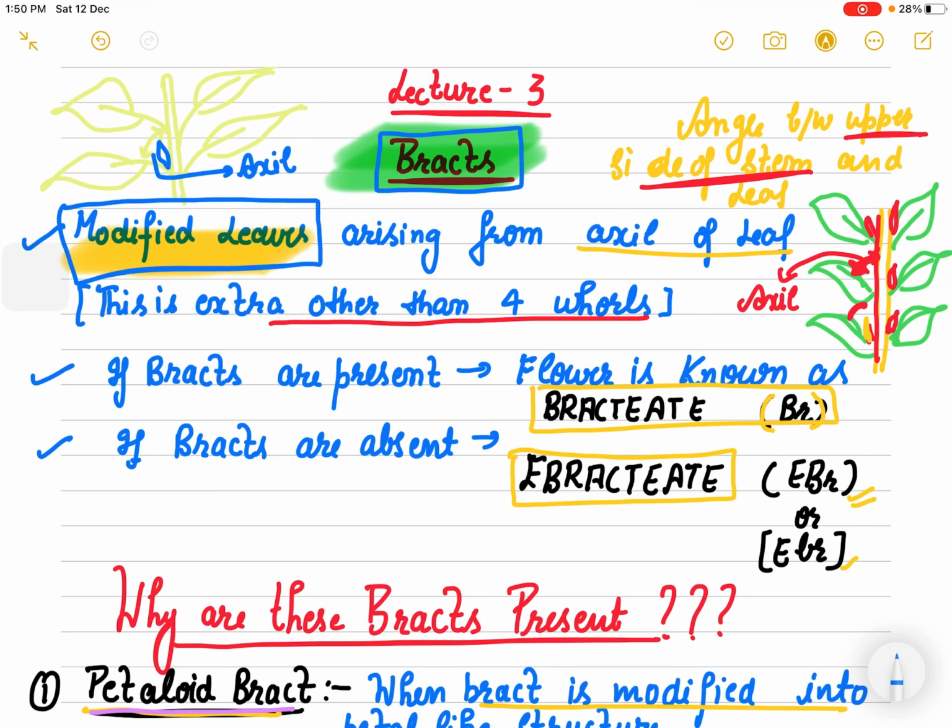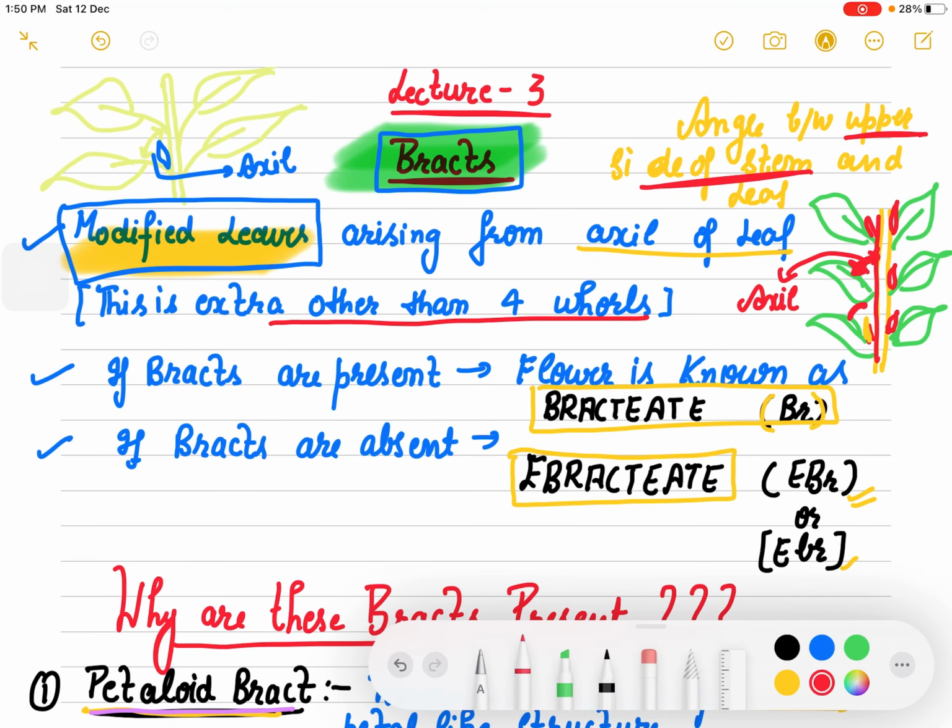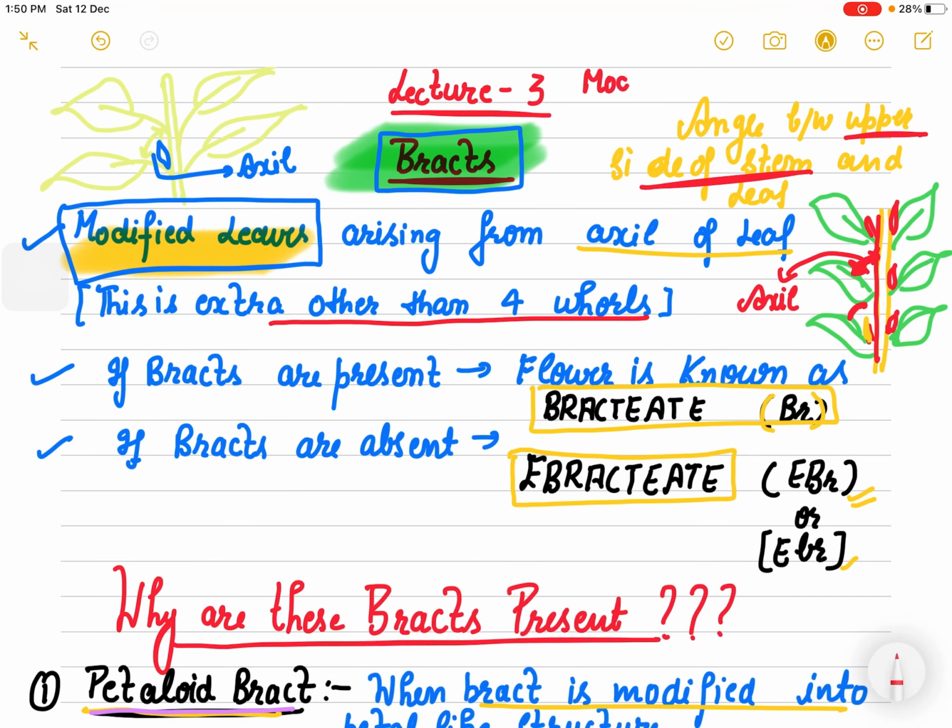देखो अब टर्मिनोलॉजी बहुत ज़्यादा इकट्ठी होते जा रही है. मॉडिफाइड स्टेम को क्या बोलेंगे? What is a modified stem or shoot? That is known as flower. And what about the modified leaf?